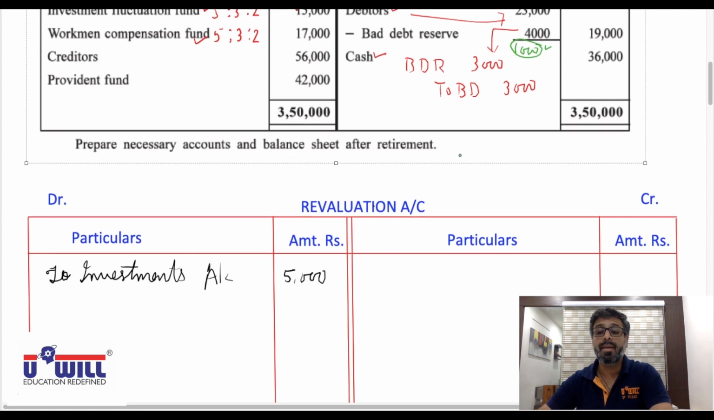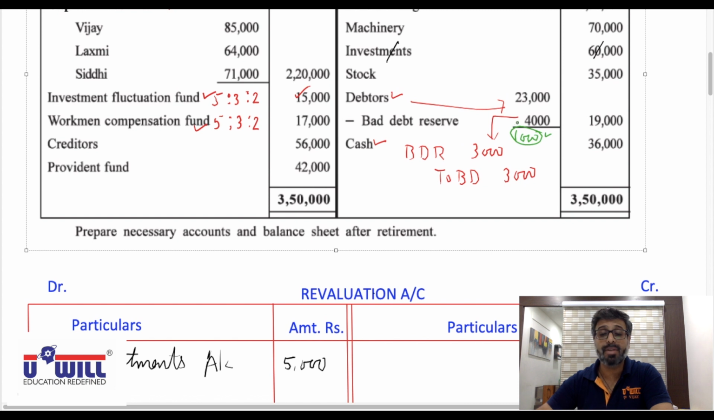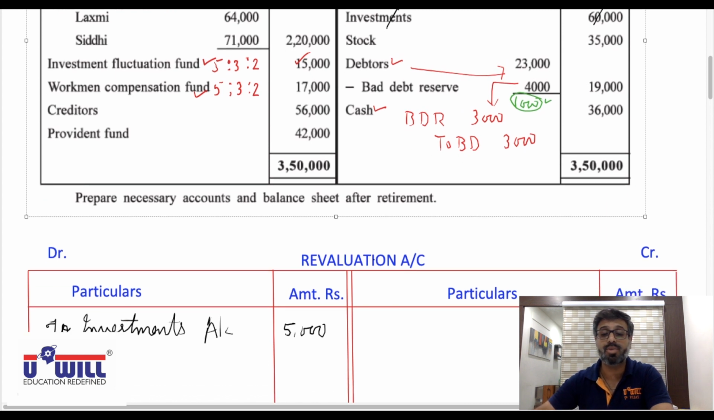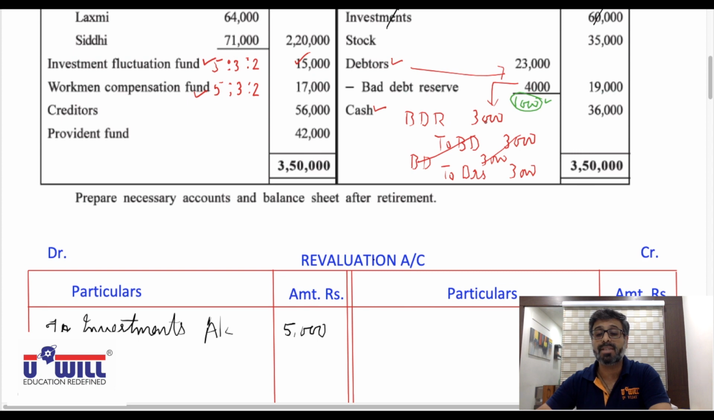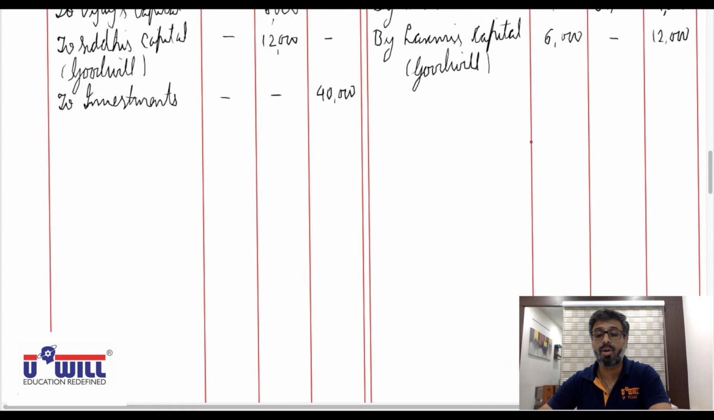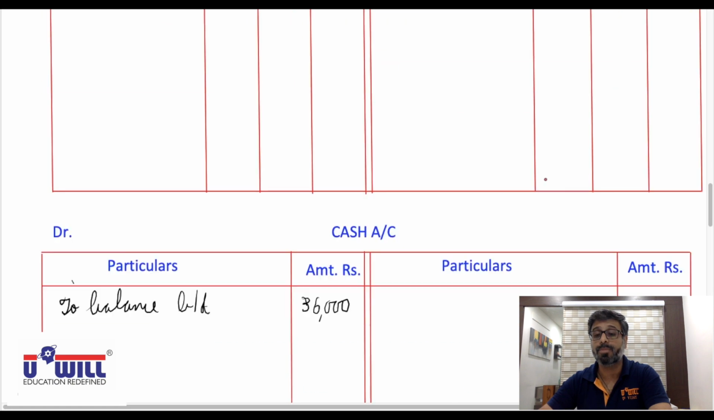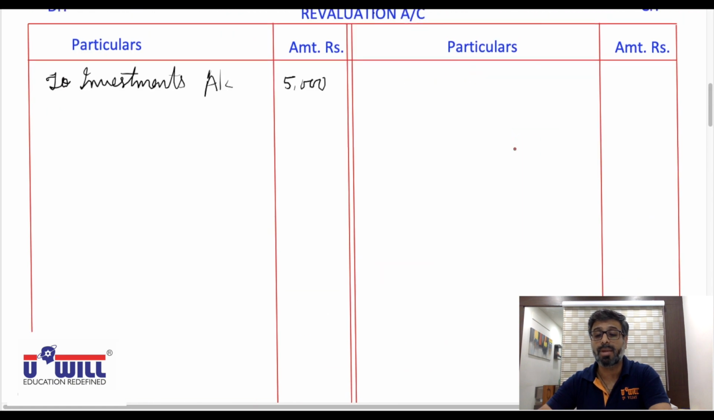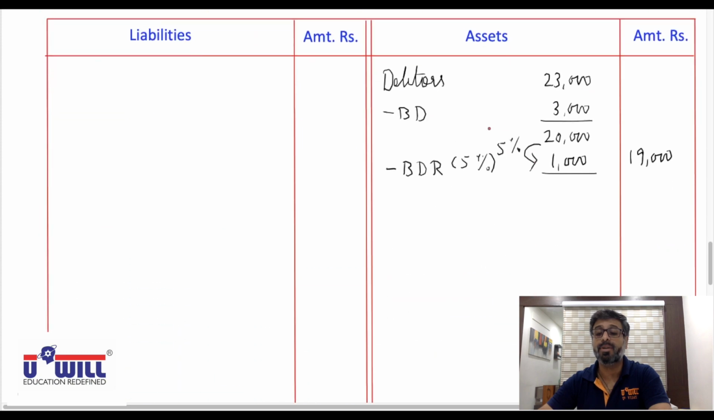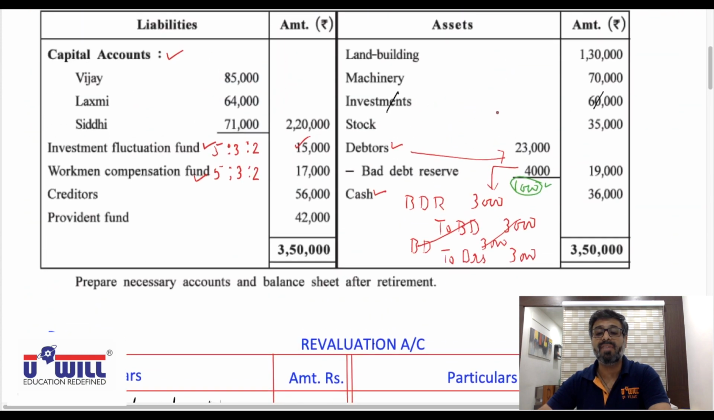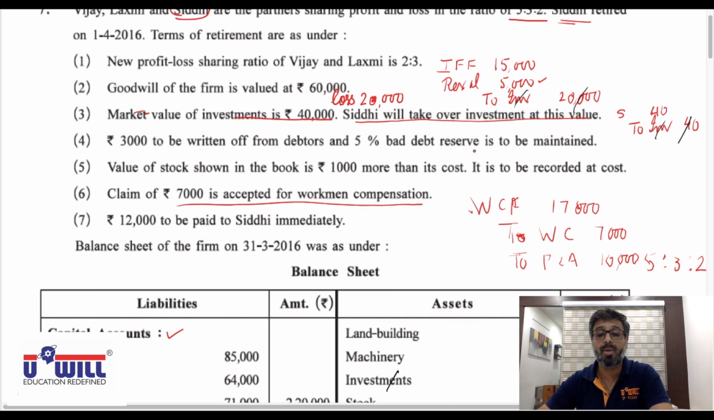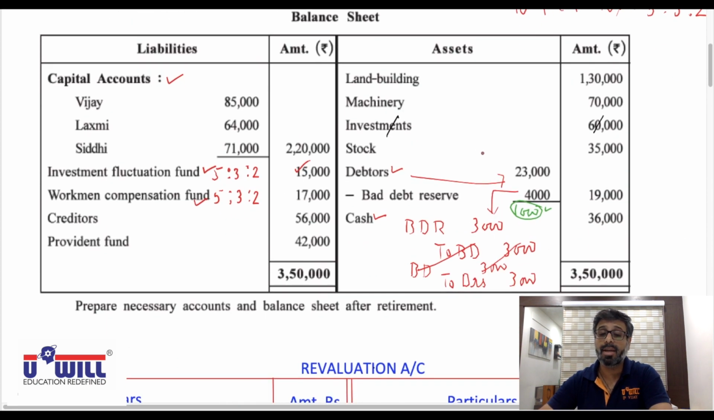I repeat it. Bad debts 3,000 we will meet from bad debt reserve. Okay, for bad debts also there is the entry bad debts to debtors 3,000, and then bad debt reserve to bad debts 3,000. So bad debt account already gets closed. Bad debt reserve 3,000, so 4,000 minus 3,000, 1,000 is left out, which we have already subtracted from debtors, the left out amount. And to debtors 3,000, so from debtors also we have already subtracted the amount of 3,000 of bad debts. So no other effect of bad debts or bad debt reserve is required to be given in revaluation account.